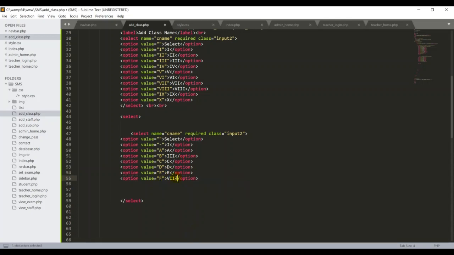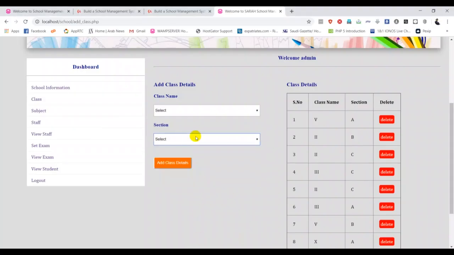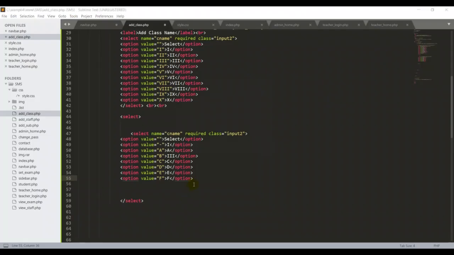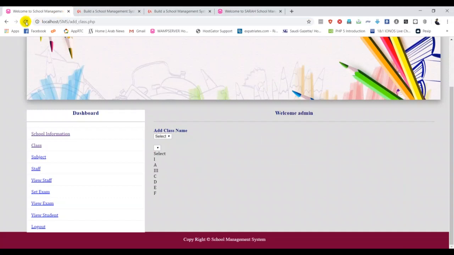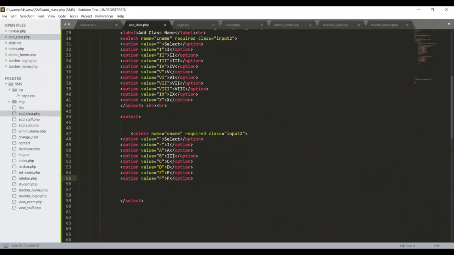I hope we completed now. Let me check one more time till F. That's great. So I have to save this particular file. Okay, then I go back here. Sorry, I want to refresh my page here, guys. So now, guys, I got the same design. See here, but it's looking not good. I don't know why, because it's fine, but it's not working properly, because I want to add the label. I missed the label here, guys. So the first thing is, guys, I want to put the label.